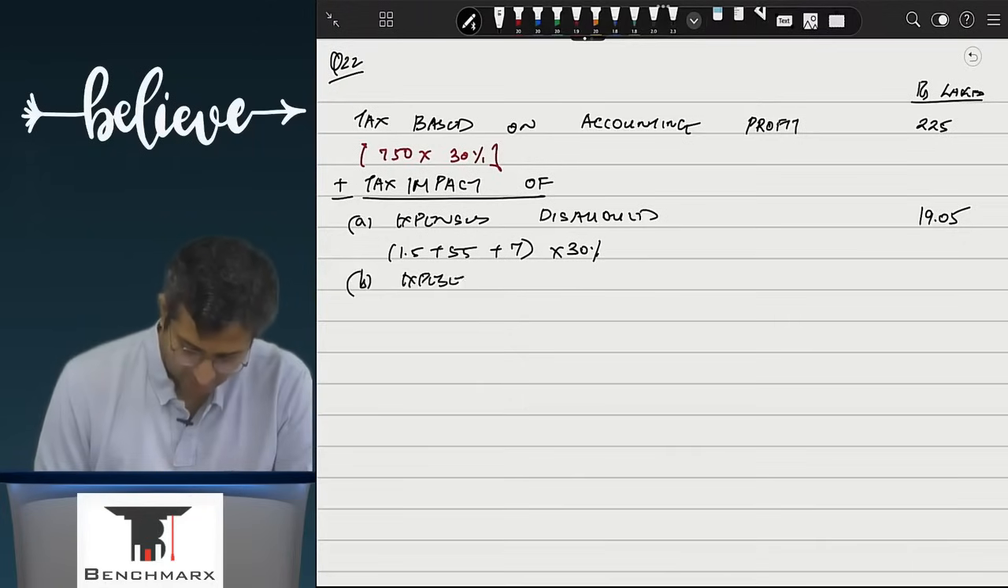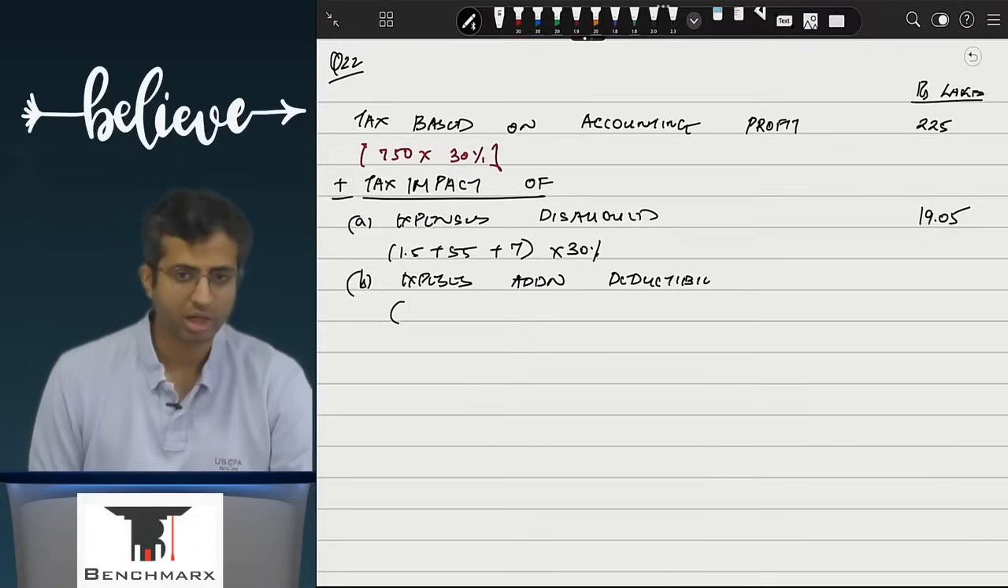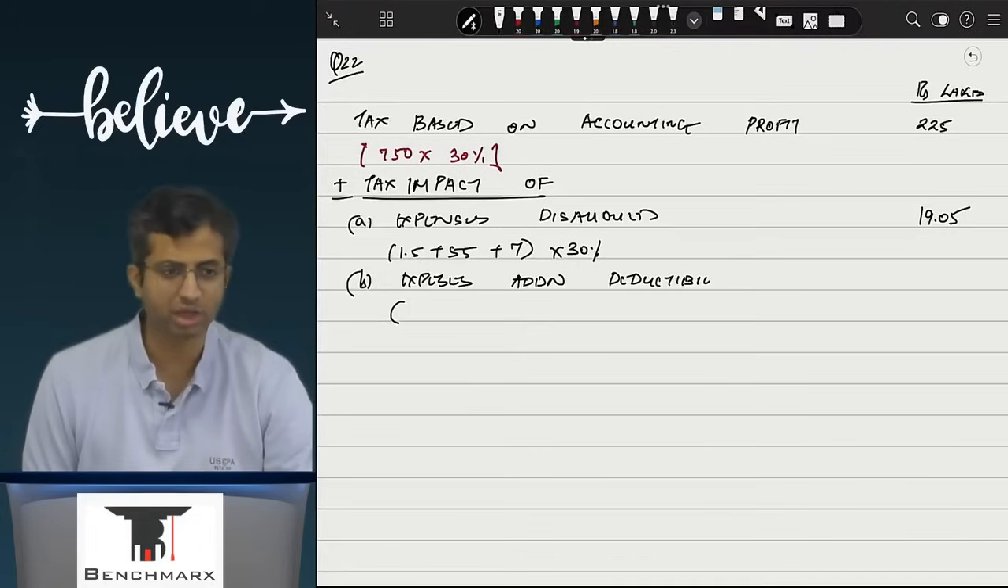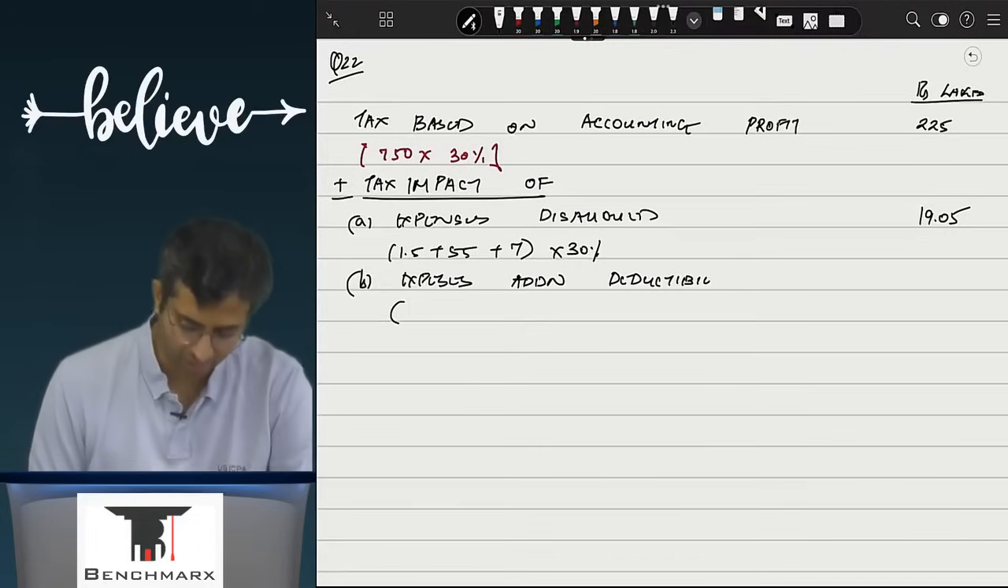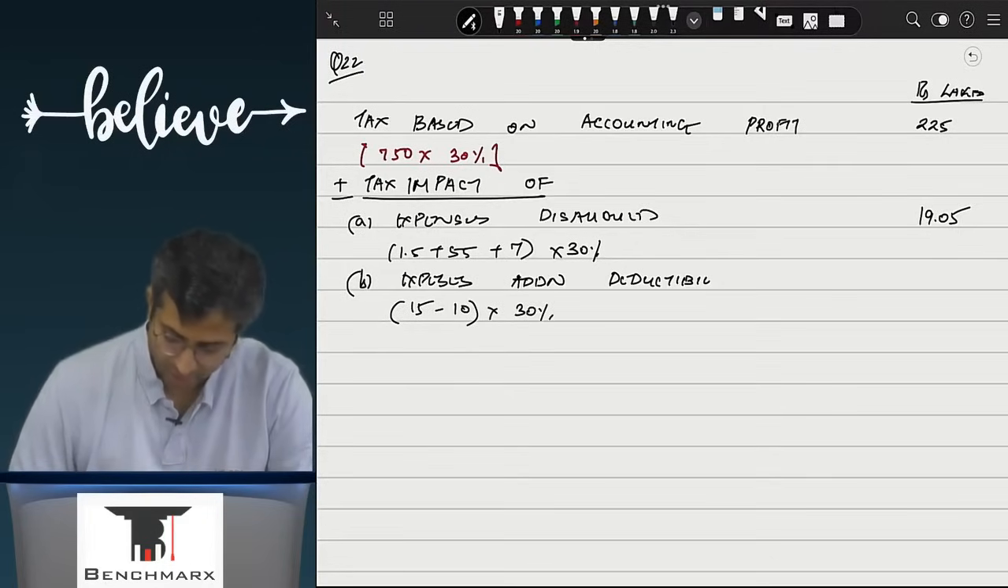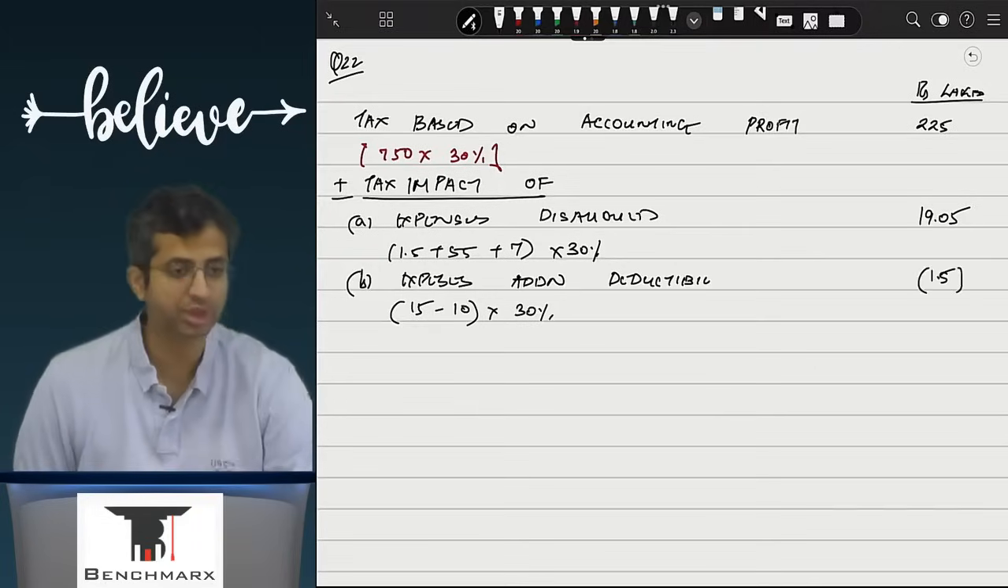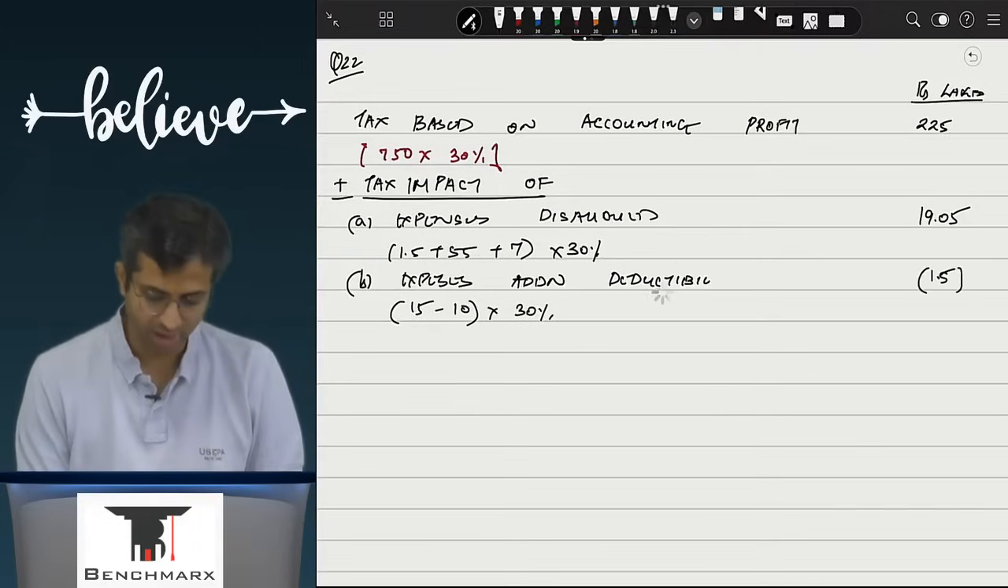So subpoint B, expenses additionally deductible. So what will I do? Will I do, let us say, 15 into 30%, 10 into 30% or 5 into 30%? 5. So 15 minus 10, that is equal to 5 into 30%. So this will be 1.5. This will help you in reducing your overall tax burden in the current tax.